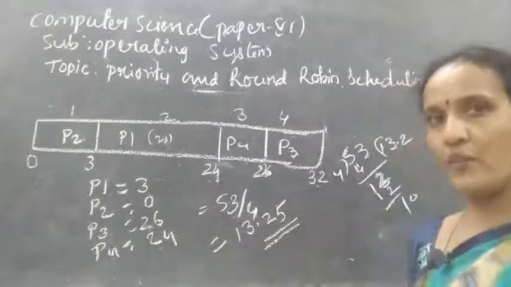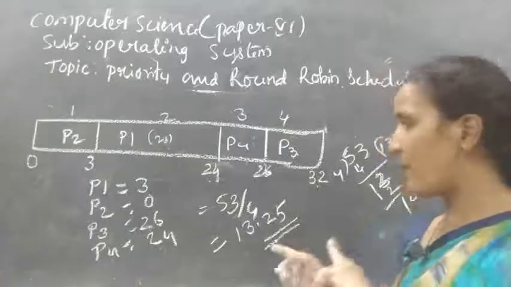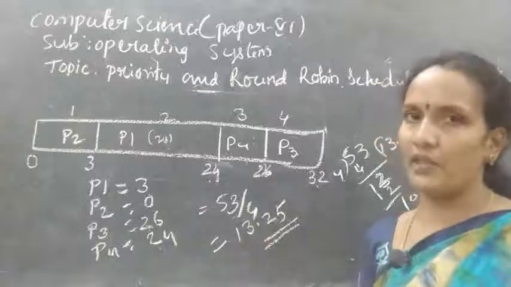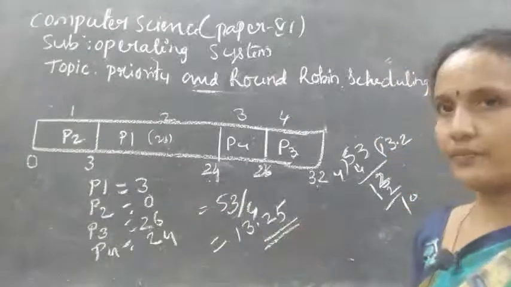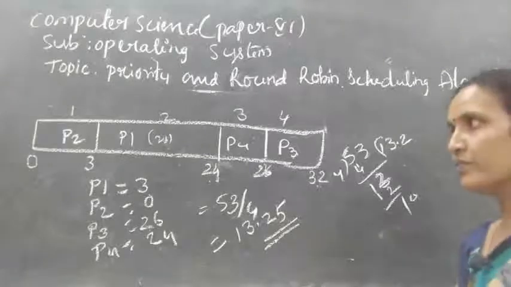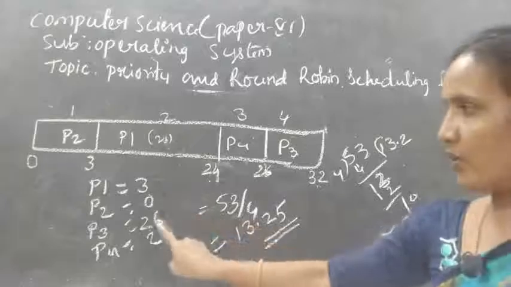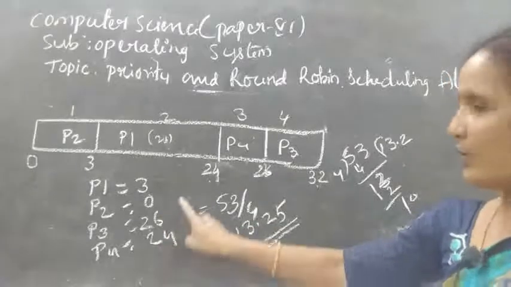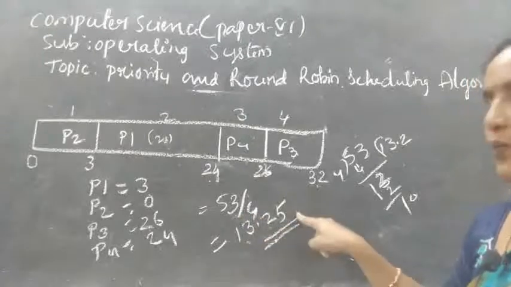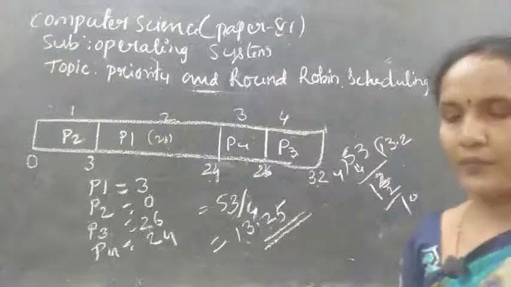Shortest job first and first come first serve, we also calculated the average waiting time. You compare these two, shortest job first and first come first serve scheduling, with this one. We will discuss the disadvantages. What disadvantages do you have here? It is 3, 0, 26, 24. When you add this, you will get 53 by 4. 53 by 4 equals 13.25. This is the average waiting time of priority scheduling. Clear?